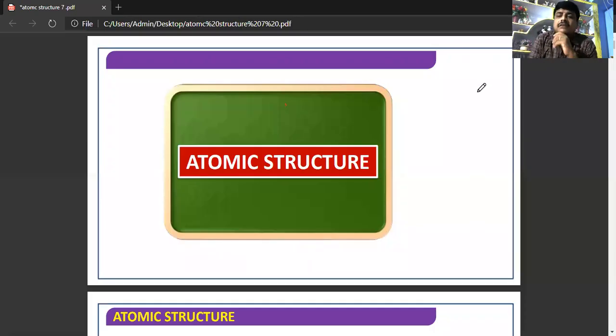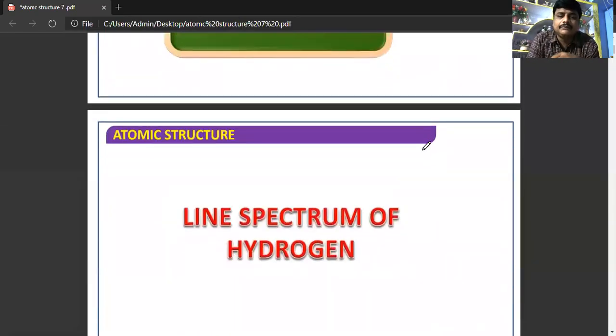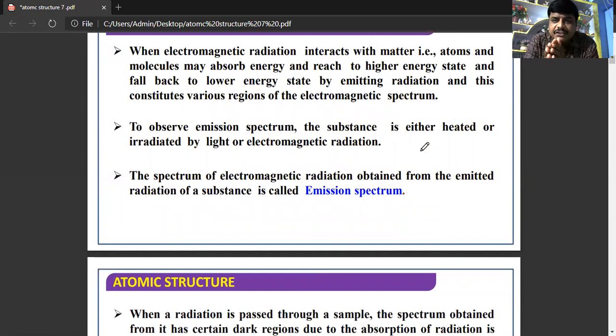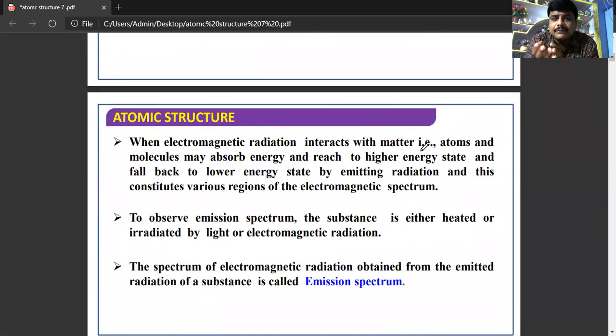Okay, students, we'll discuss different kinds of spectra. So, line spectrum of hydrogen. When electromagnetic radiation interacts with atoms or molecules, these atoms or molecules absorb energy and reach a higher energy state. Since higher energy states are stable for a short period of time only, they return to a lower energy state by emitting radiation. That is how we obtain the emission spectrum.